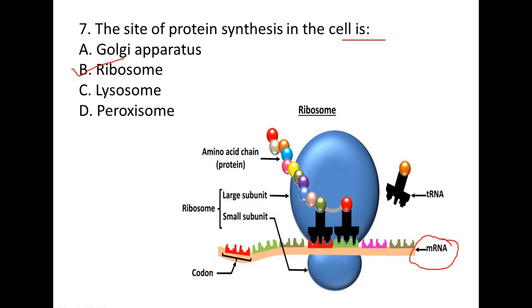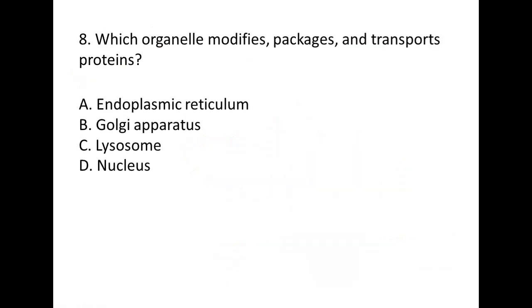Here these are amino acids which are aggregated like beads on a string and form the protein chain. That's why ribosome is the site for protein synthesis. Option B is the correct answer for question number 7.